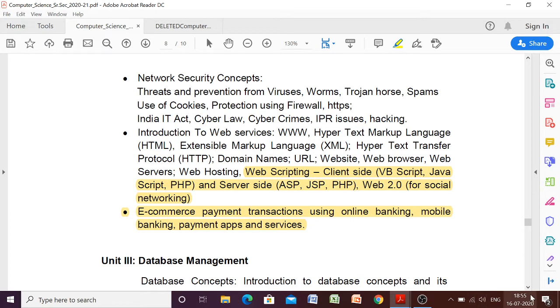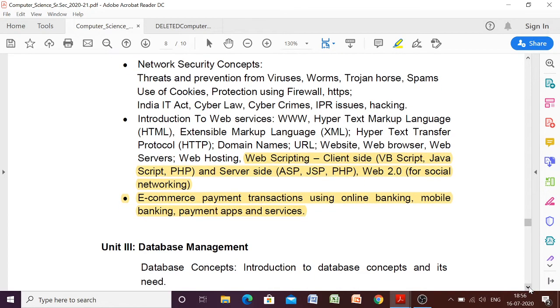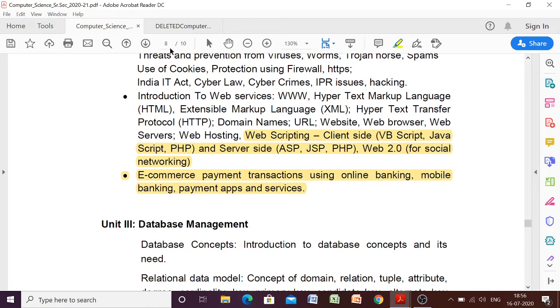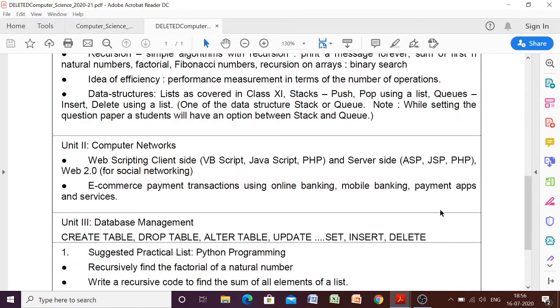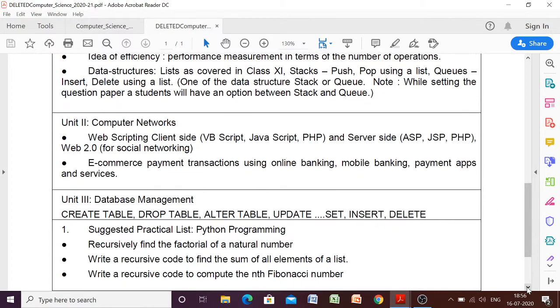Now see, the previous topics are still there, only this much has been removed, very little removal of topics from unit 2. Okay, now coming to unit 3, let us see unit 3. These things have been removed beta.